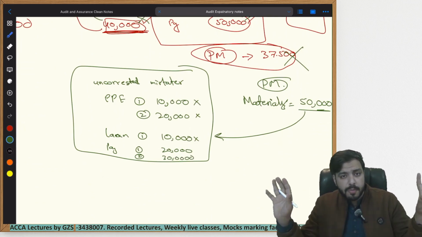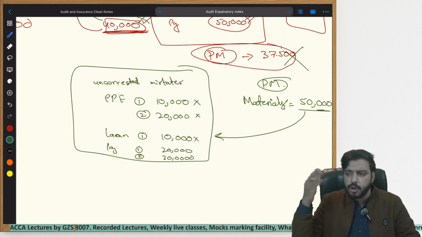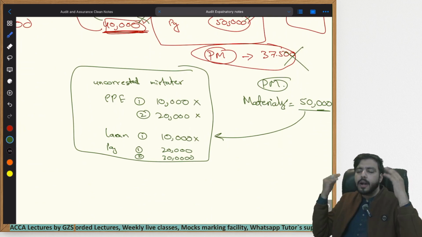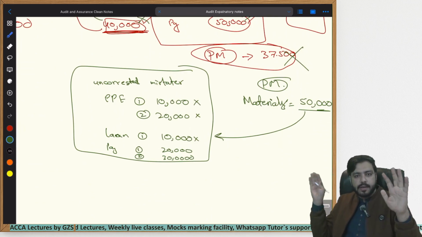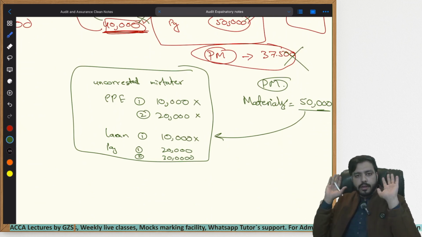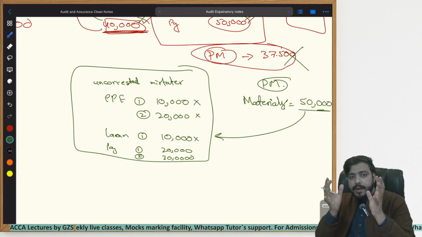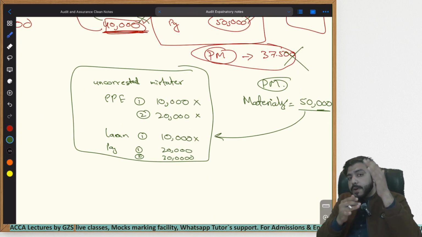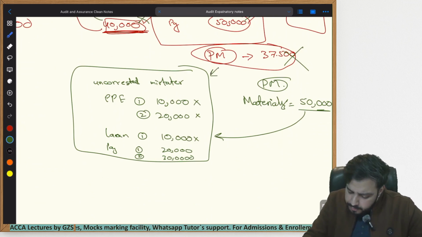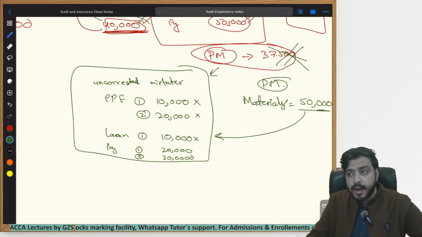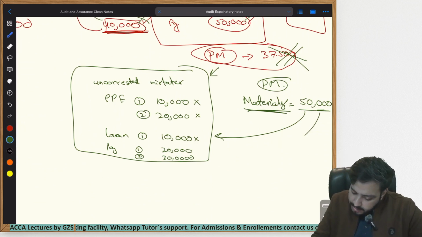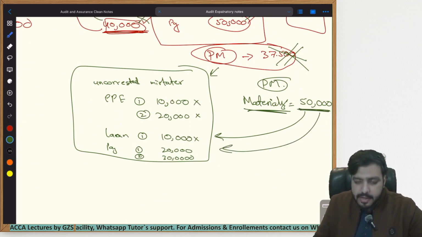Those who were above performance materiality, the auditor let the management know, please correct them. Otherwise, I'm going to state that your financial statements are not correct. So the management, under pressure, started correcting all of the errors, right? The management said, all right, these are above PM, we are going to correct them. But now the combined list of uncorrected misstatements which were below performance materiality has been made by the auditor. Now he will forget about performance materiality and again remember in his head the materiality we calculated, and he will start comparing all these errors with the materiality amount.